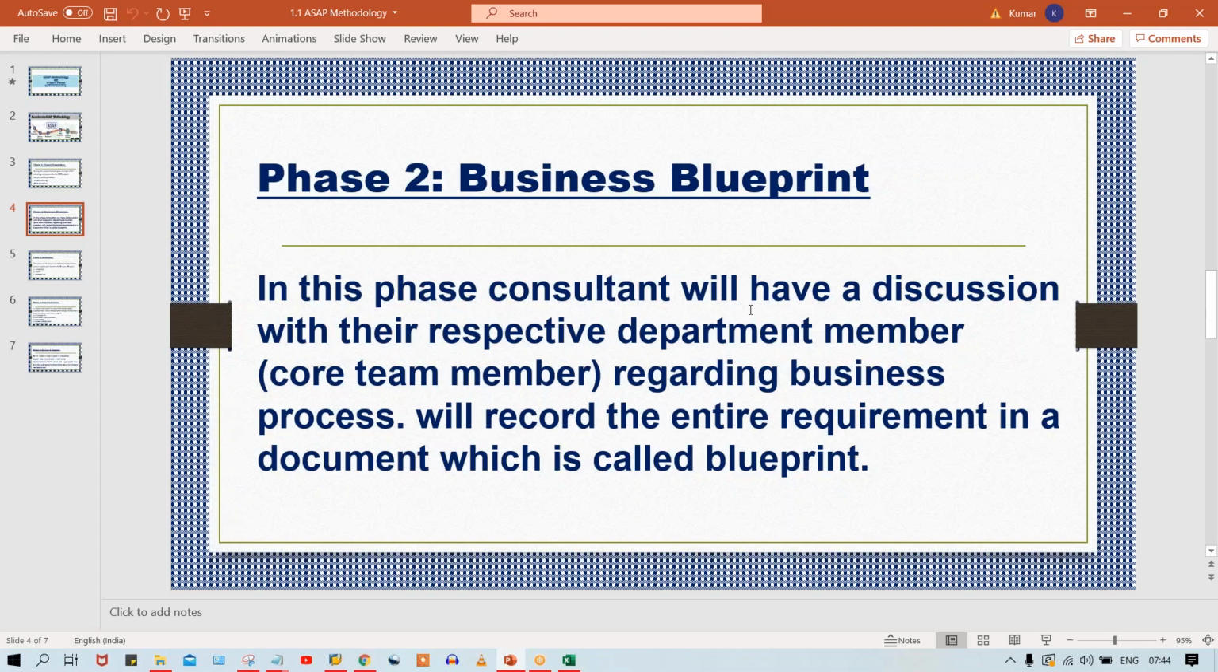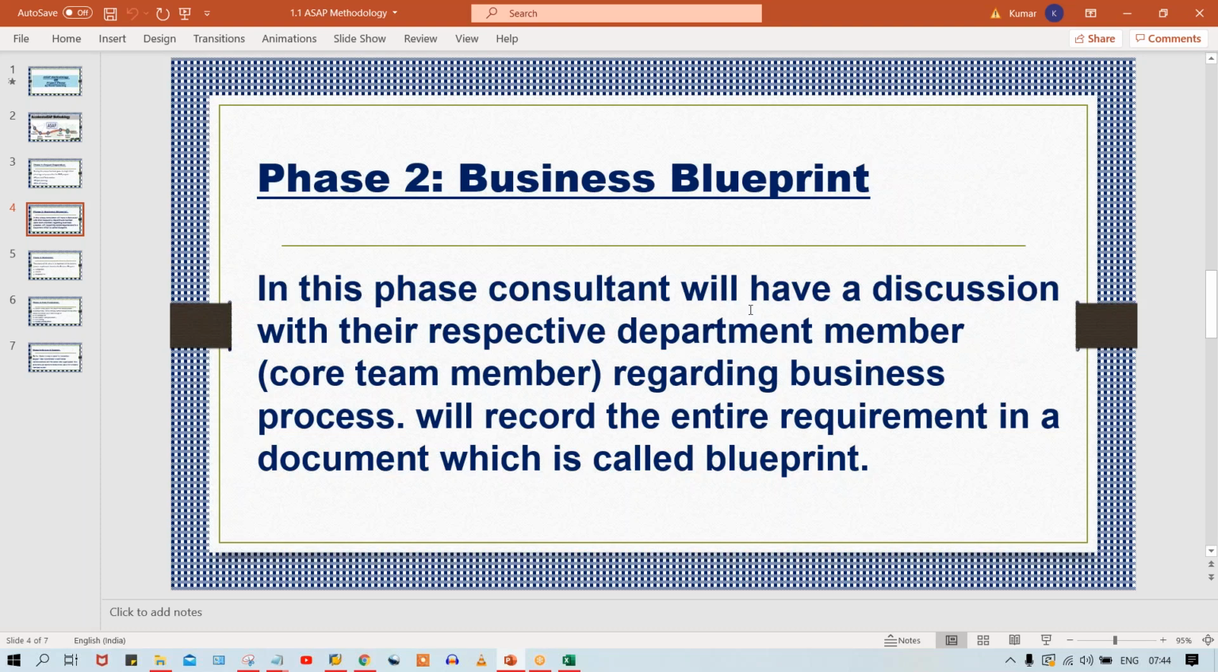So of course, FICO consultant means you guys are going to take care of the finance module. Let's suppose you have to implement the finance module. So you have to discuss with the finance team only. Multiple departments are there, guys. Finance department is there, HR department is there, sales department is there, purchase department is there, warehouse is there, right? So for every department there is a consultant; for sales, we have SD consultants.